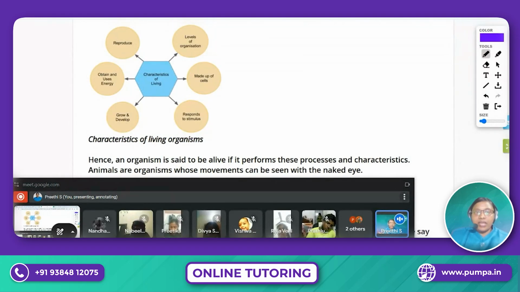I will repeat: levels of the organization, I will tell you what that means. Next, made up of cells, respond to stimuli, grow and develop, it has to grow and development has to be there, obtain and use energy, and it should have the ability to reproduce. So can we start from the first one? Okay, what are we learning now? Characteristic features of a living thing.